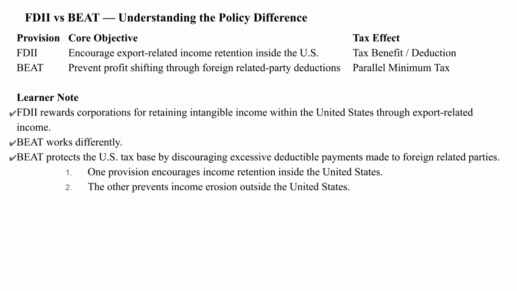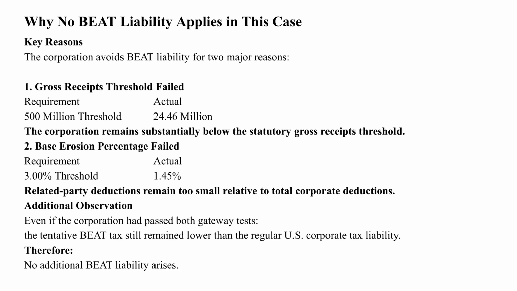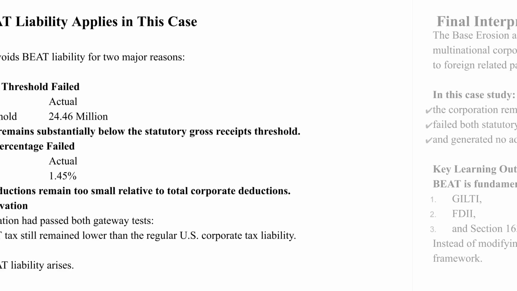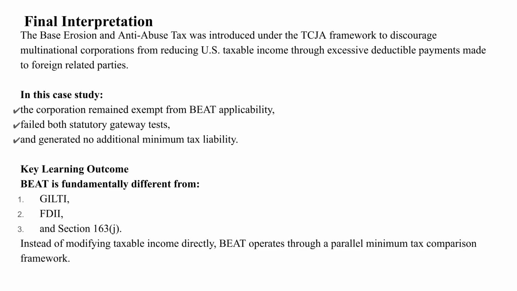tax base. No BEAT liability applies because the corporation failed both gateway tests. Even if those tests had been satisfied, tentative BEAT tax still remained below regular U.S. tax liability. In this case study, the corporation remained exempt from BEAT and generated no additional tax liability. The most important takeaway is that BEAT operates through a parallel minimum tax comparison system rather than directly changing taxable income. Key takeaway: BEAT focuses on foreign related party deductions.